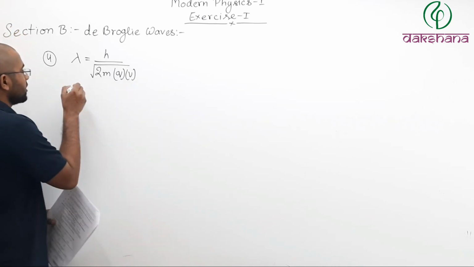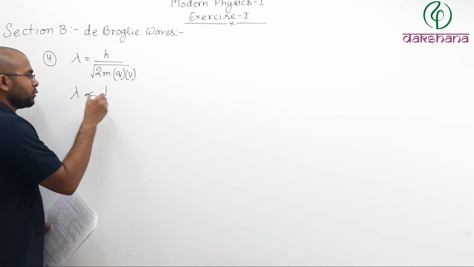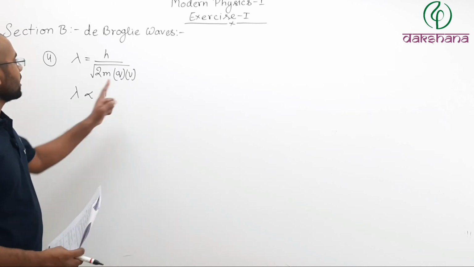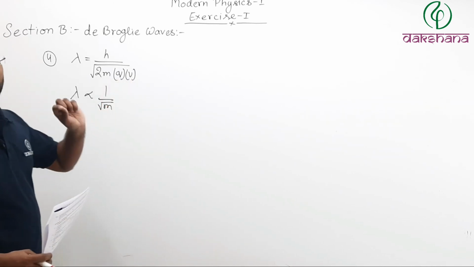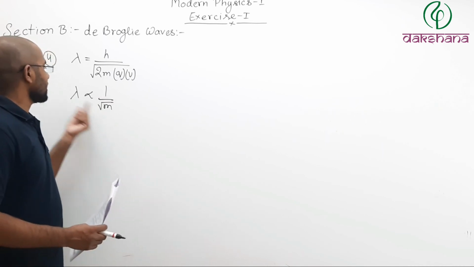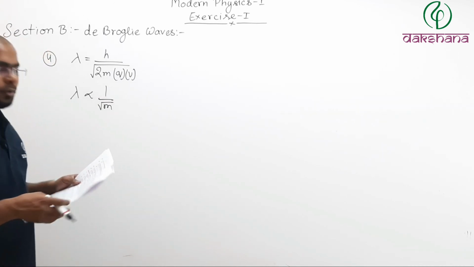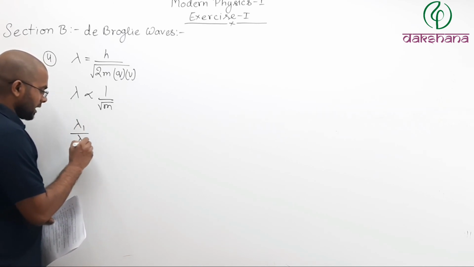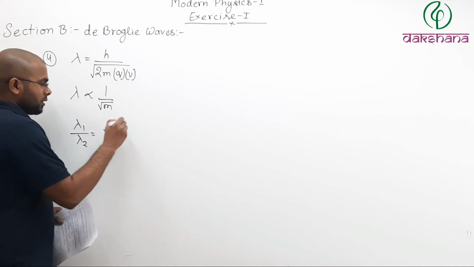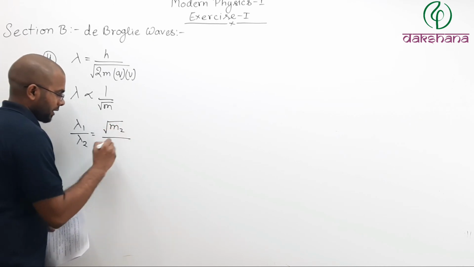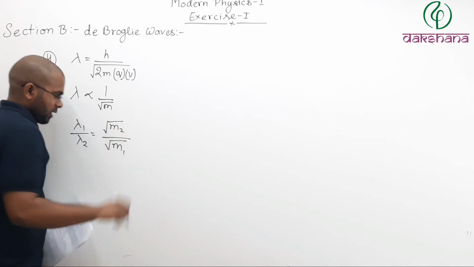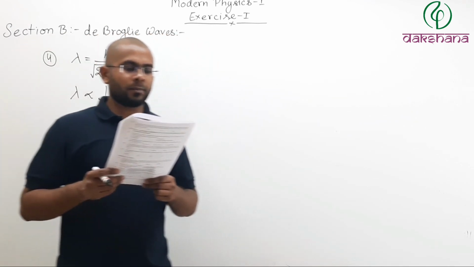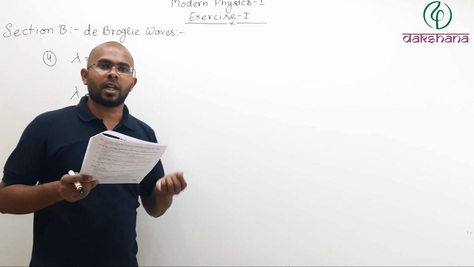So I can write lambda will be proportional to 1 by root of the mass of those particles, since charge and potential difference are the same for both of them. Now if I want to know the ratio, then lambda 1 by lambda 2 will be equal to under root of m2 divided by under root of m1. Meaning the ratio of their wavelengths will be under root of m2 to under root of m1.